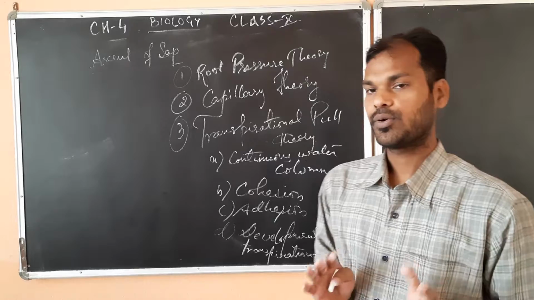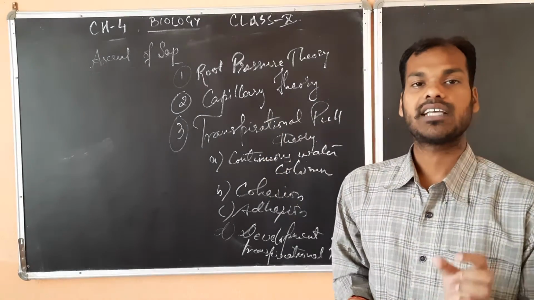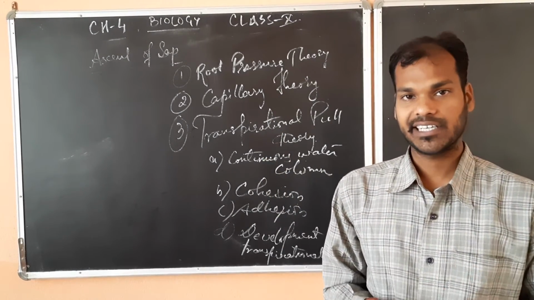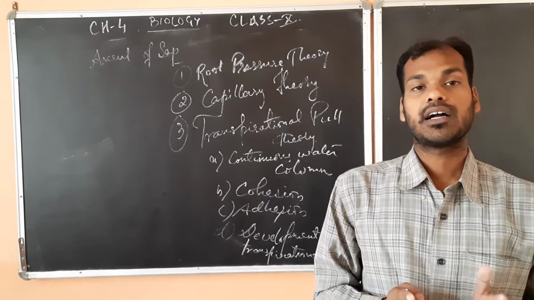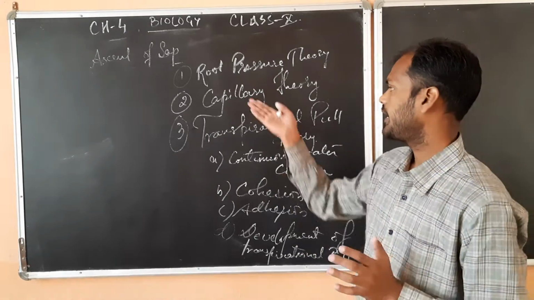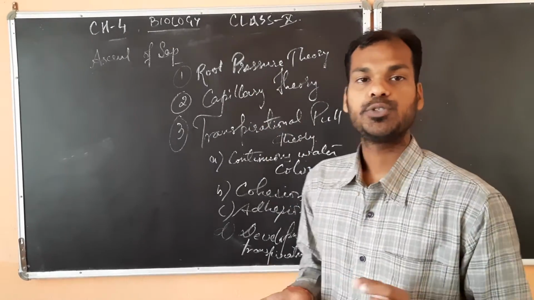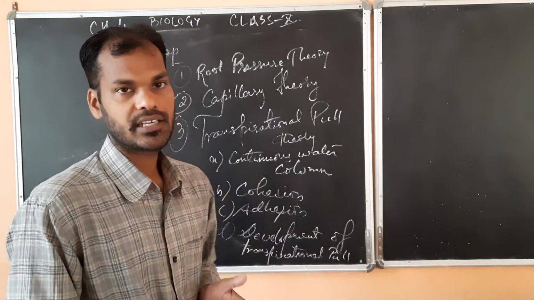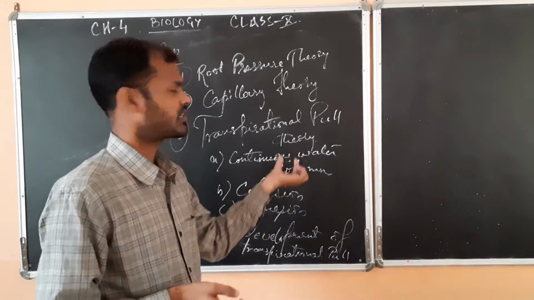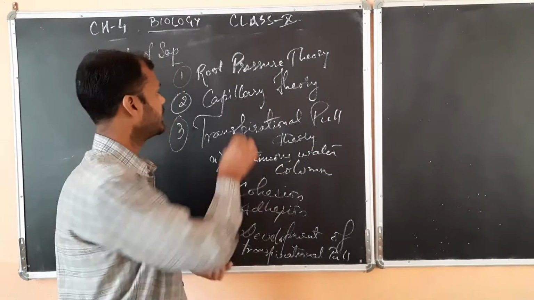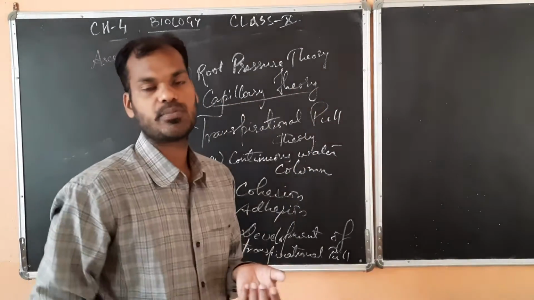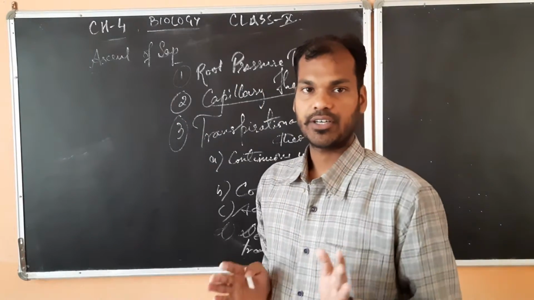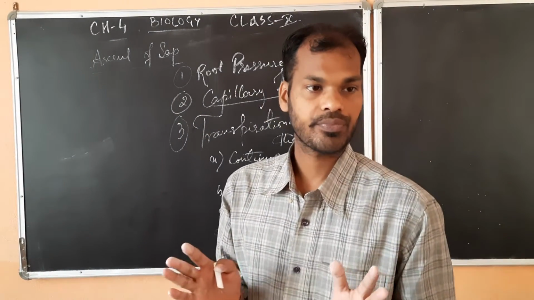According to this theory, the xylem vessels and the tracheids form a continuous layer, forming capillaries. This is responsible for the ascent of sap.